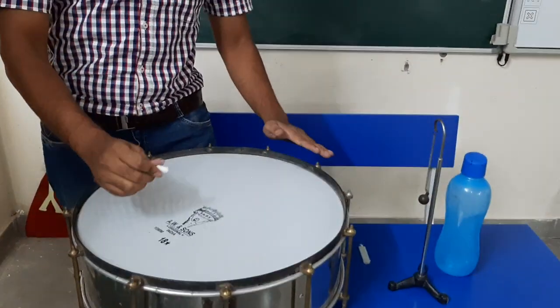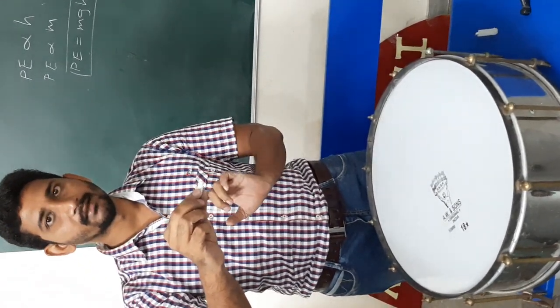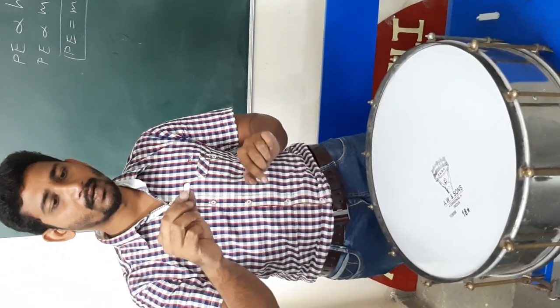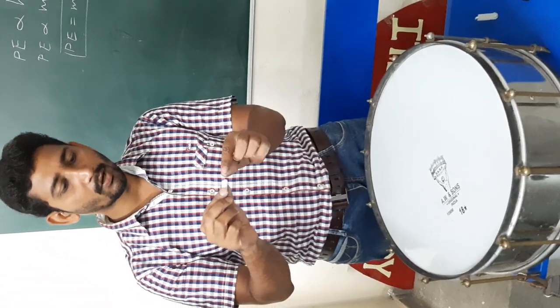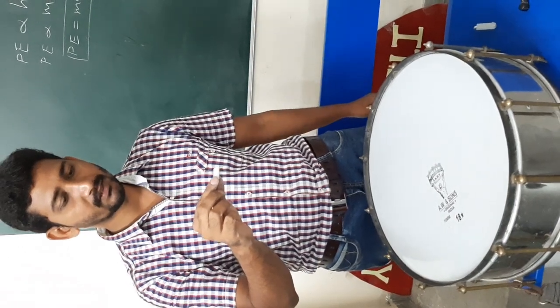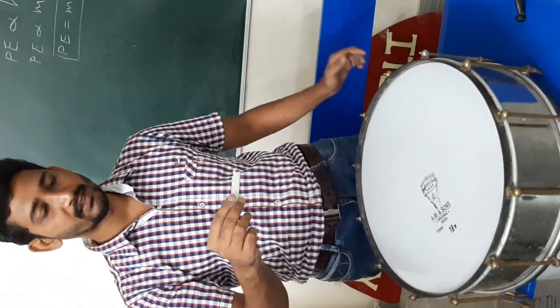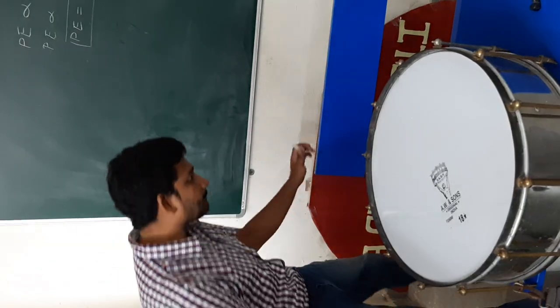If this is the surface and this is the height from where the body is, here the gravitational force is acting on the body, that will push the body downwards, and it has some height h from the surface, and this body has some mass m. See, now I am dropping this from this height. You can observe how much sound it made. From the same height, if you drop another object which has more mass than before, now observe how much sound you get.